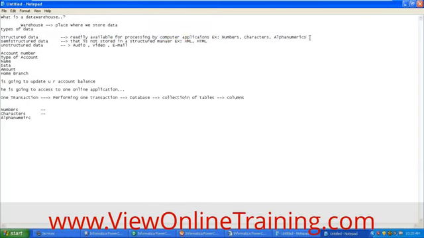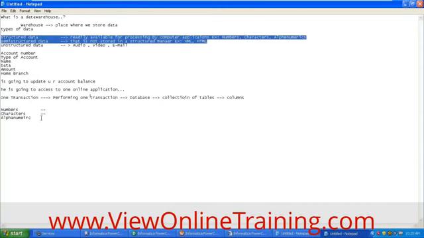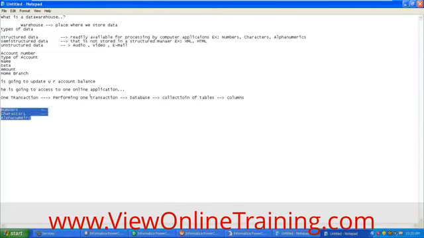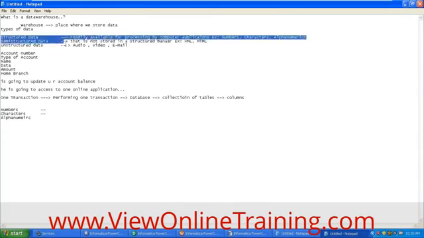So why are we calling it structured data here? It was organized properly, right? It was organized in rows and in columns. Such type of data can be accessed or read by any application very easily, because we have a standard set of procedures. So that's how structured data originates, and it will be saved in the database in columns. Columns will store numbers, characters, and alphanumerics. Right. So that is how structured data is generated in real time.